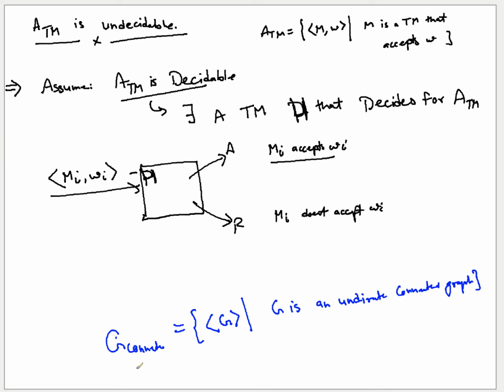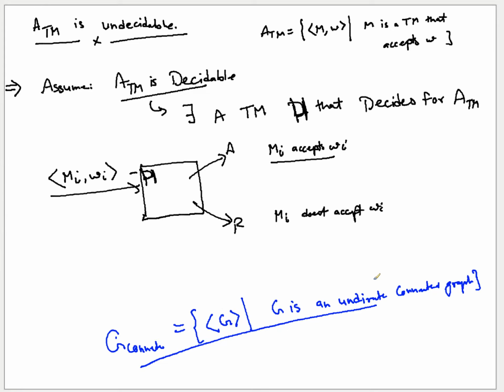You have to understand, deciding this language is an equivalent problem to having an algorithm that can check whether the graph is connected or not. Yes or no? Tell me. If you understand that, then you will be able to correlate the following. Having a decider for this language, see what this language contains? It contains all the undirected graphs which are connected. Is it true or not?